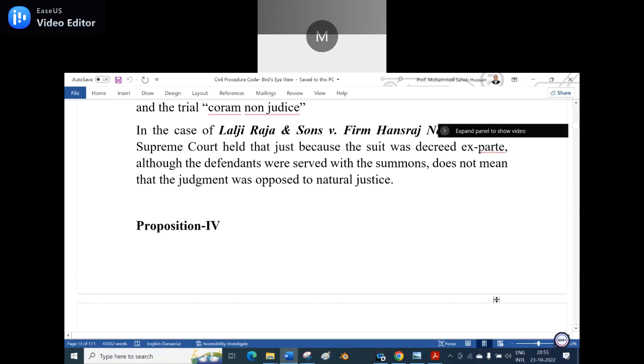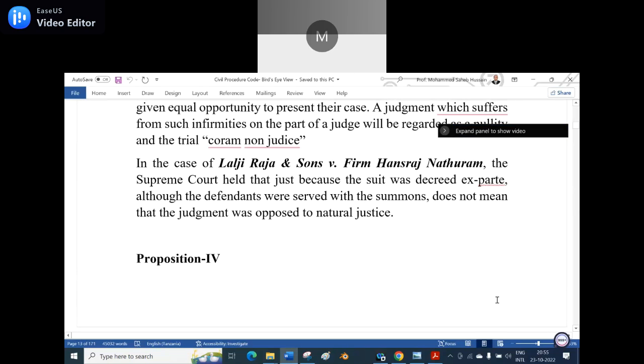In the case of Lalji Raja and Sons versus Firm Hansraj Nathuram, the Supreme Court held that just because the suit was decreed ex parte, although the defendant was served with the summons, does not mean that the judgment was opposed to natural justice. When the summons are served, it is negligence on the part of the defendant not to attend the court, and hence an ex parte decree would be given. It will not be against natural justice. Is it clear?